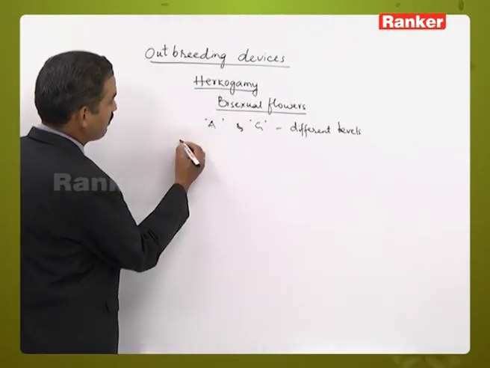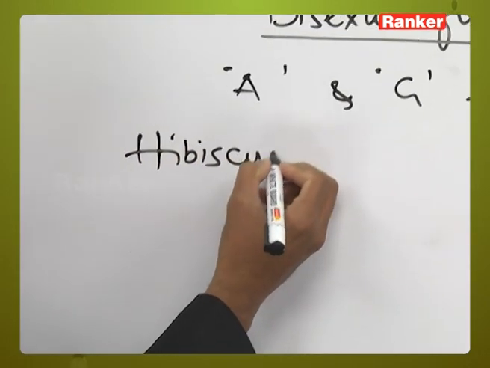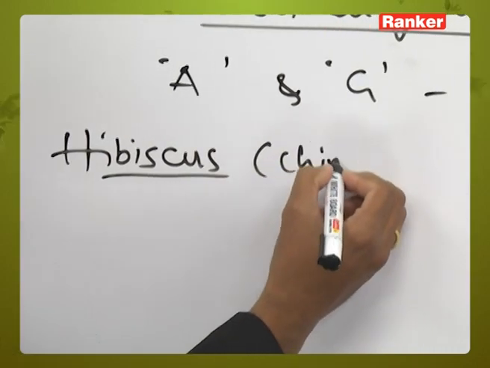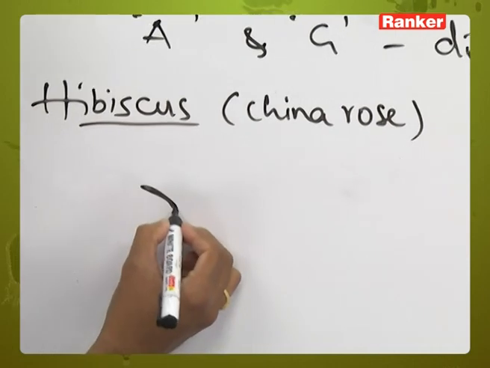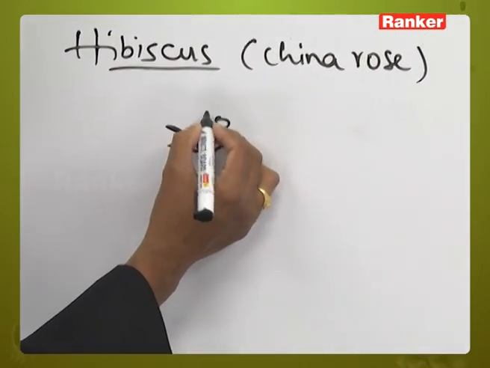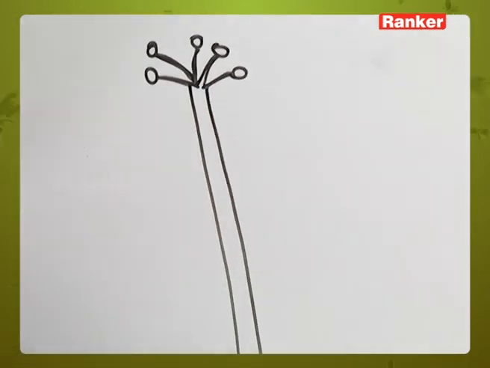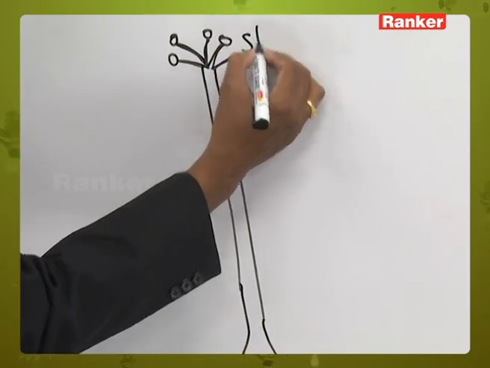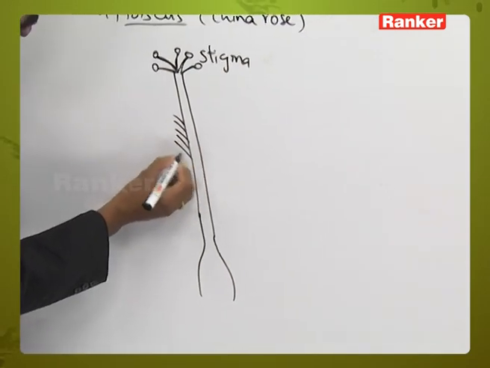So let us take the example of hibiscus, that is China rose. In this one, the stigmas are present beyond the stamens. So these are the stigmas, 5 stigmas are present, and the stamens are present on the lower level.